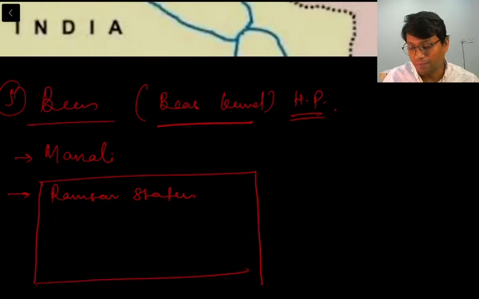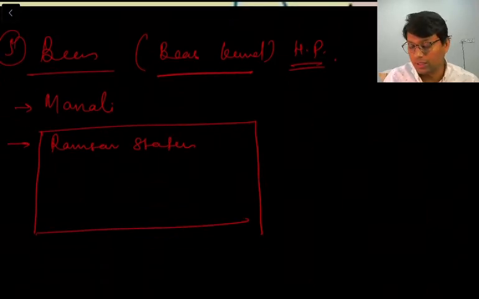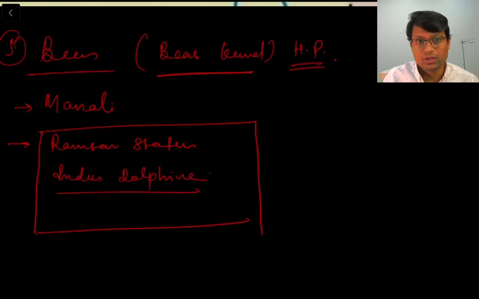And Beas is the only river in India where you will find the Indus dolphin. Right? So there is a small stretch of 10 to 15 kilometers in Beas river. In that particular region you will find the Indus dolphin. This is a rare species.